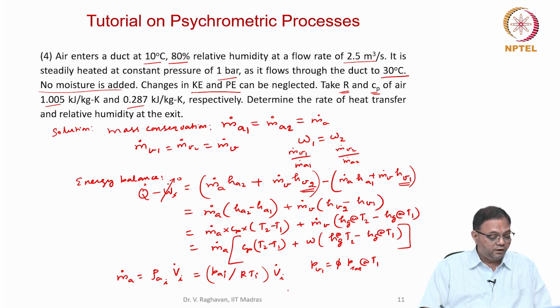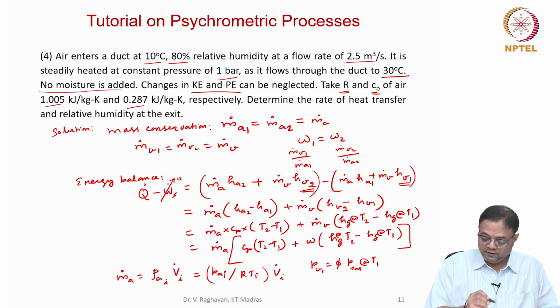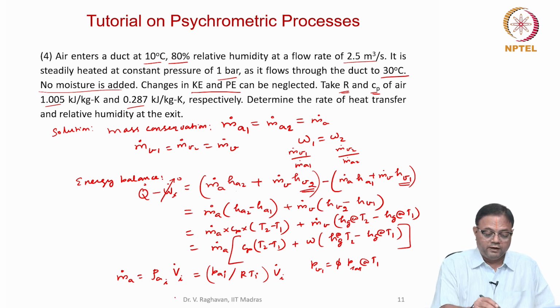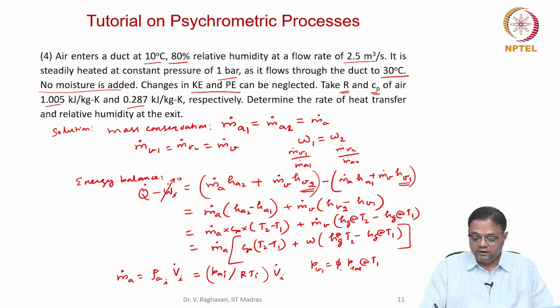What is given here is basically 10 degrees and 80% relative humidity. So 10 degrees is T1, and phi1 is 80%. From that I can find PV1, which is equal to 0.8 into 1.23 kilopascal.